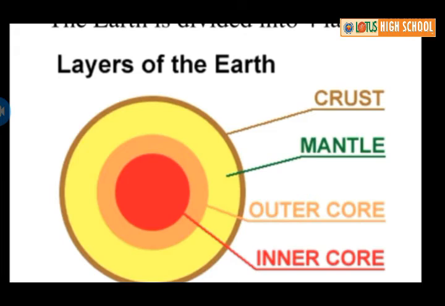It is mainly made up of nickel and iron, so it is called Nife, based on the minerals in the core. Ni stands for nickel, Fe stands for ferrous. The combination of nickel and ferrous is known as Nife.